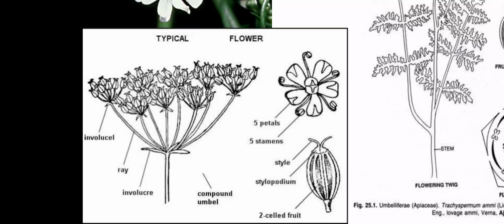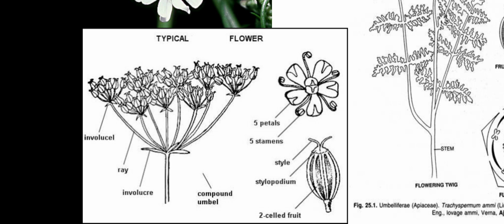On the left side we can see the inflorescence. That inflorescence is nothing but a compound umbel, showing a minimum of 7 to 8 rays with involucre. Then another involucre is present below every flower, and on the right side we can see the flower with 5 petals and 5 stamens. Now we can clearly see that the stamens are alternating with the petals.